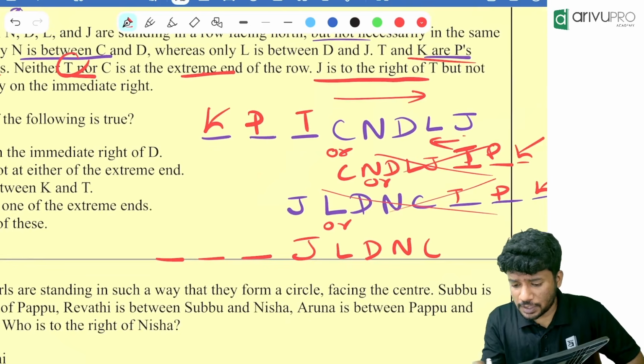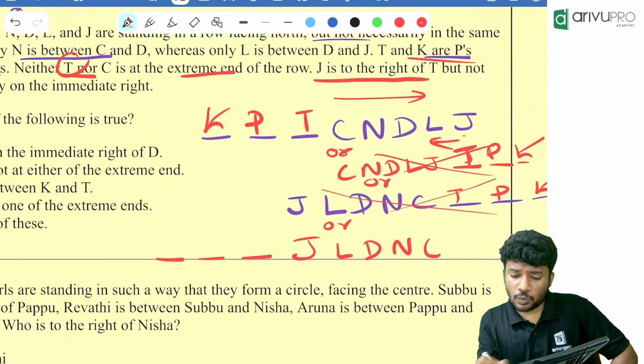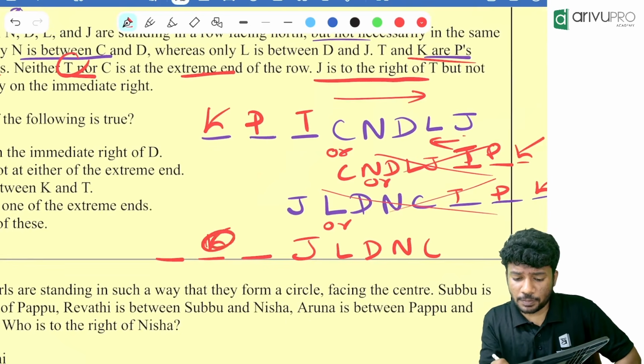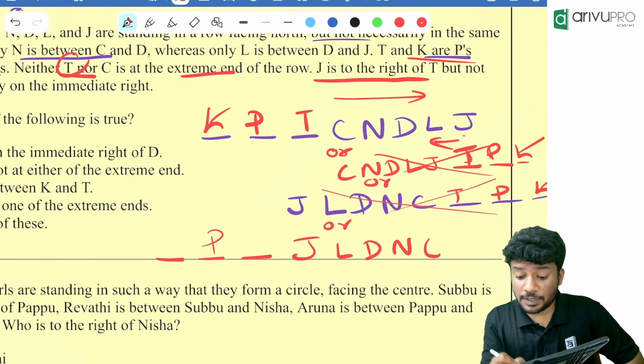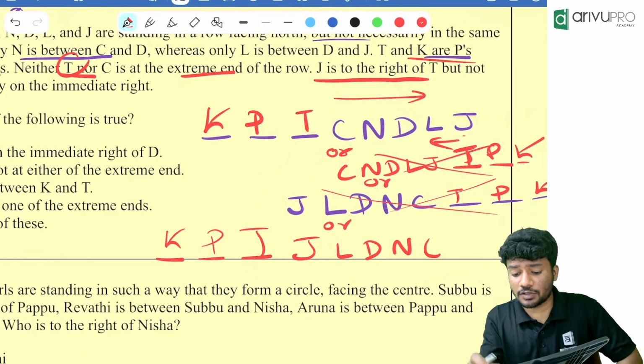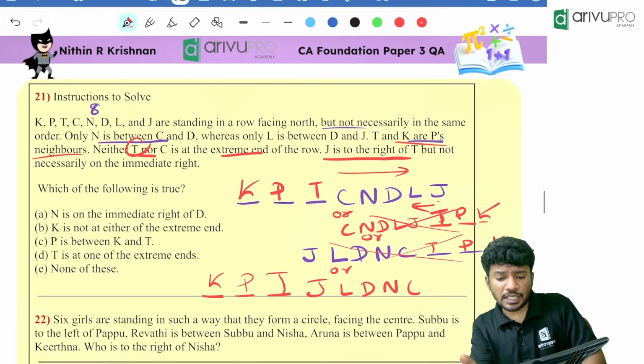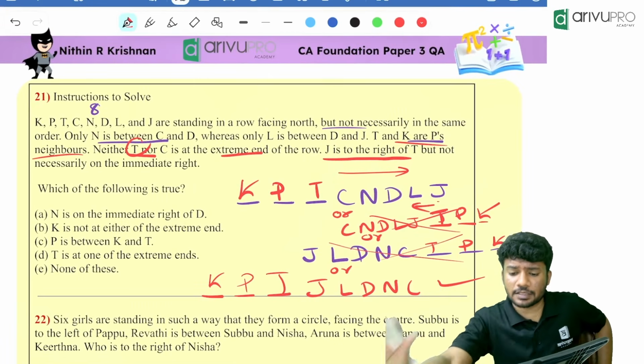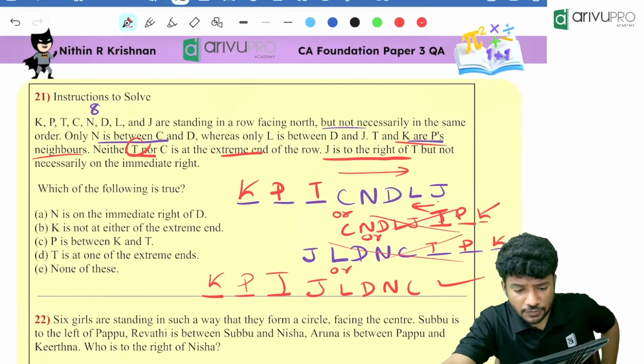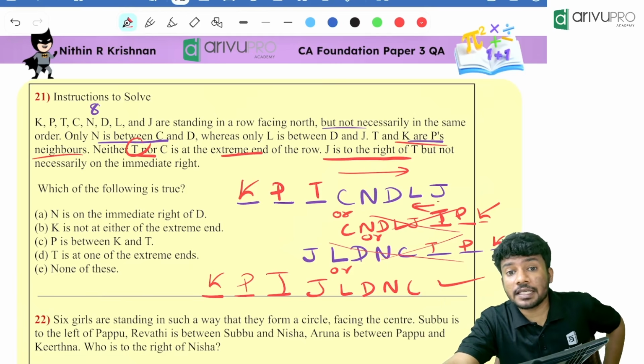Now, another possibility is over here. P is there, then K is over here, T is over here. Is this possibility correct? J is to the right of T, but not necessarily immediate right.